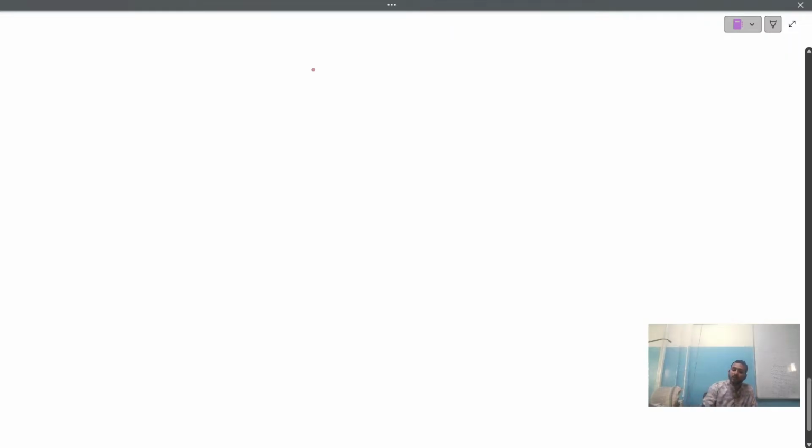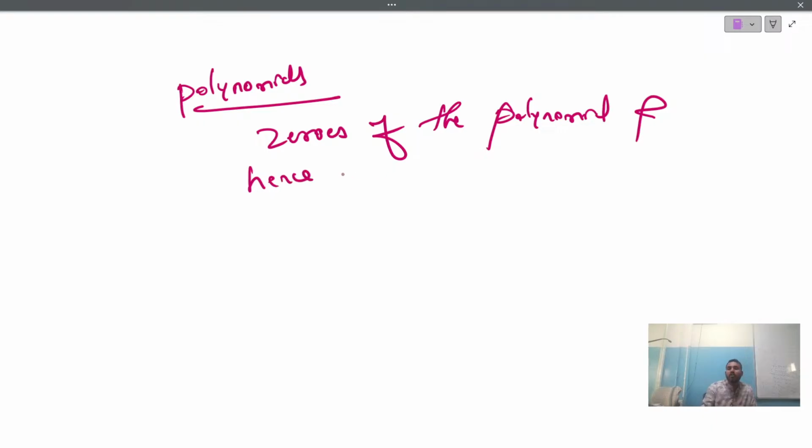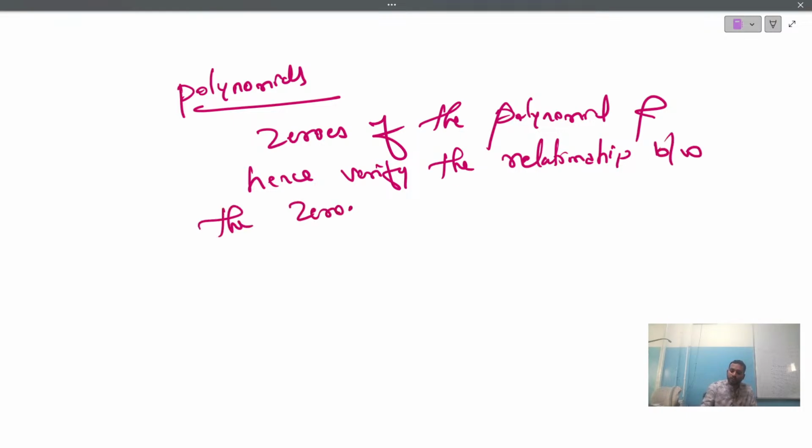Now, after this topic, we have a chapter called polynomials. In the chapter polynomials, as I said, find the zeros of the polynomial and hence verify the relationship between the zeros and their coefficients.